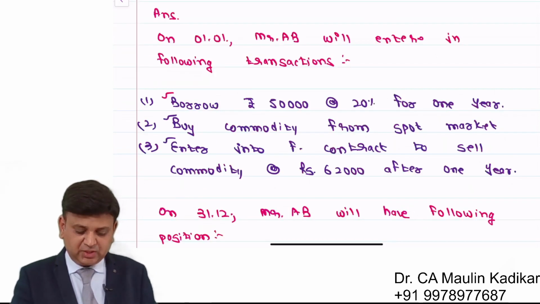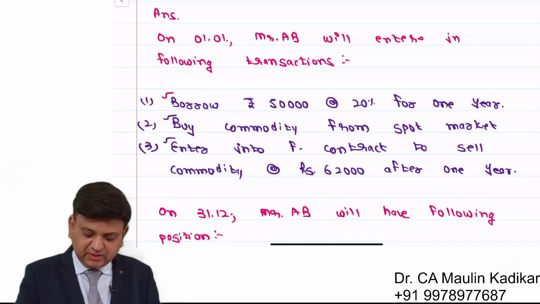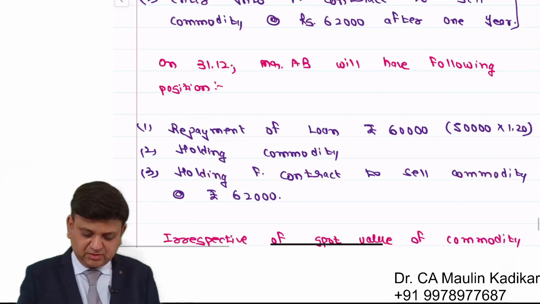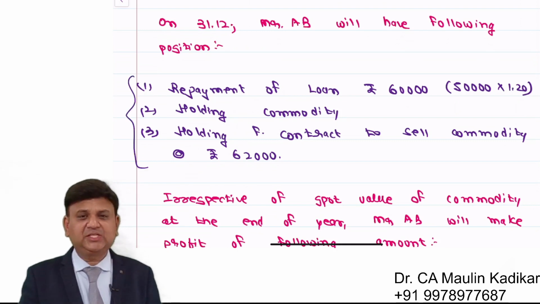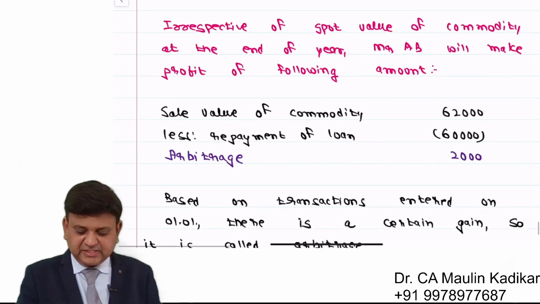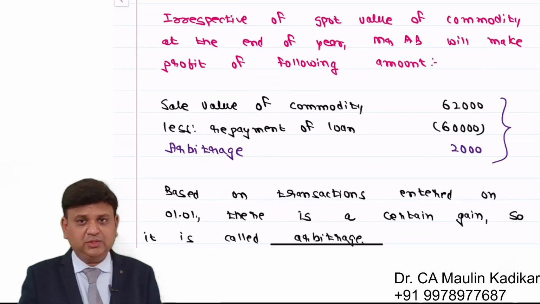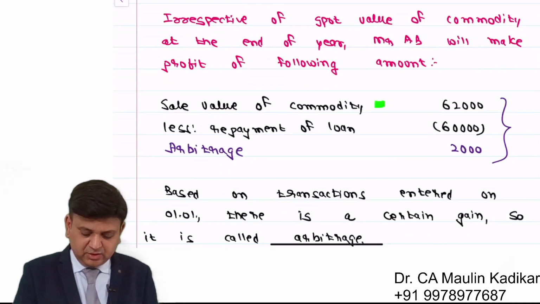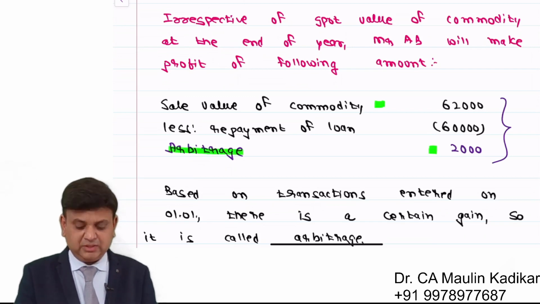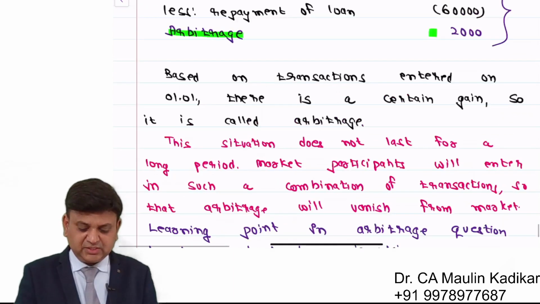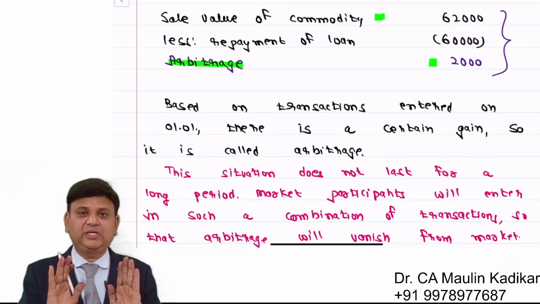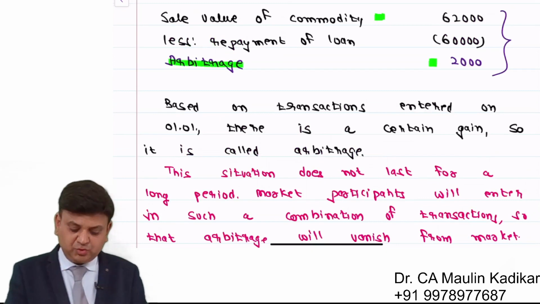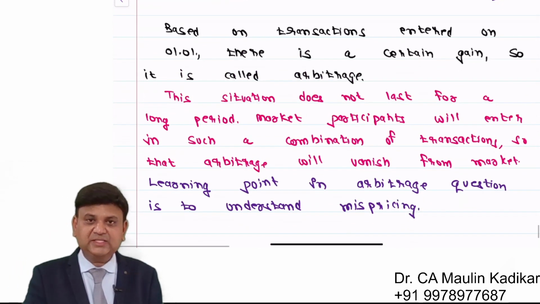So just having a small conclusion, we have been provided with a ready-made set of transactions. If this ready-made set of transactions is not given, then we are going to discuss that slightly later on. With that, we end up with a risk-free profit of 2,000. Whatever may be the price at the end of the year, you have a certain gain. That is the reason it is called arbitrage. Basically, the learning point over here is that this kind of situation does not exist. Then what kind of situation will exist, that we are going to understand in the coming portion.